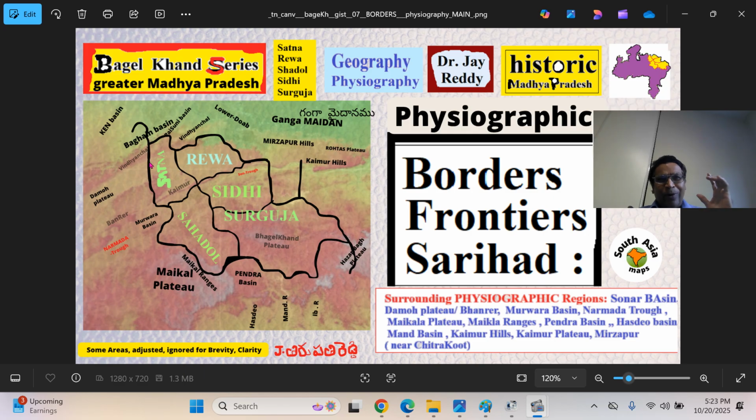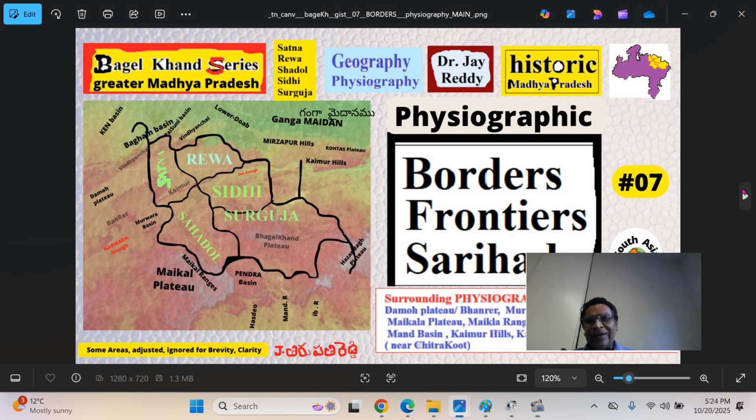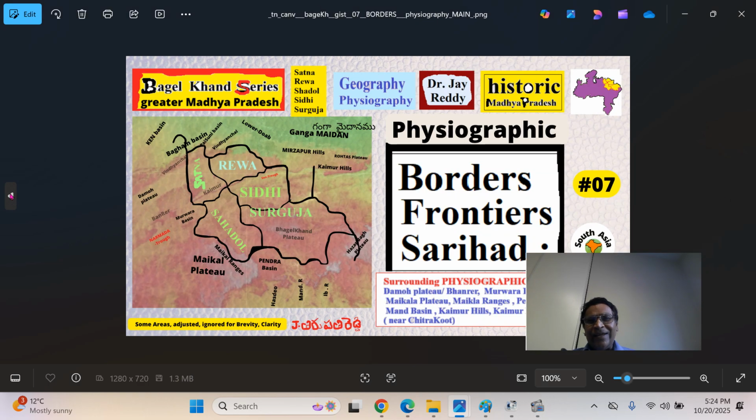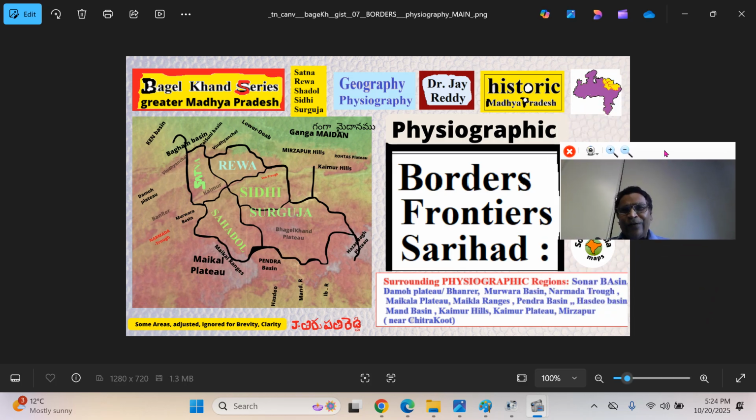We are looking at the border, frontiers, Sarihad regions of the Baghelkhand region. We can look at two different aspects. One is the physiographic aspect, the other is the administrative political aspect. We look at the administrative political aspect in the next presentation. In this presentation, we look at the physiographic, geographic regions of the frontier of Baghelkhand region.